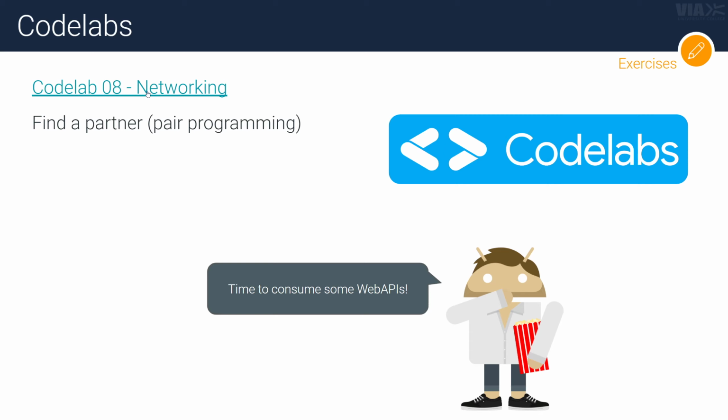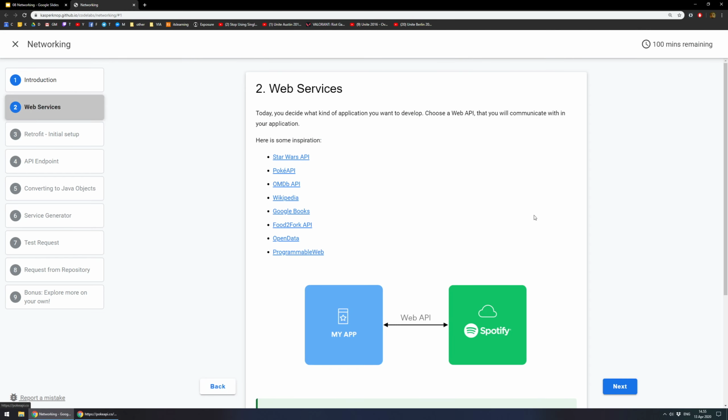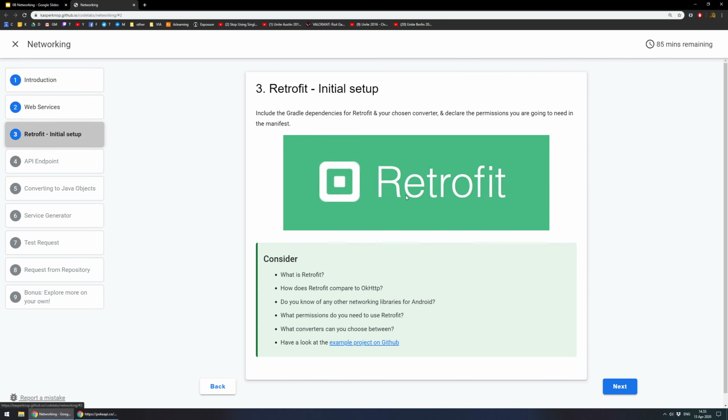This week's exercises, as you can see right here, is pretty much just a step-by-step of what I went through here. Find some web service you want to work with. There are some nice ones here, even Food2Fork for some food data, and there's all sorts of stuff. And you saw the list earlier also on the slides.